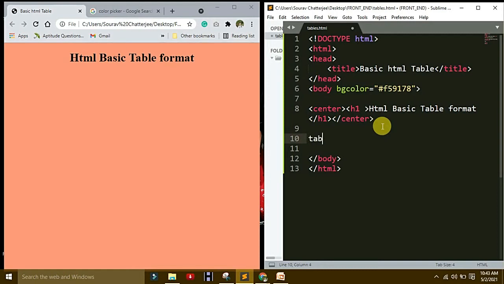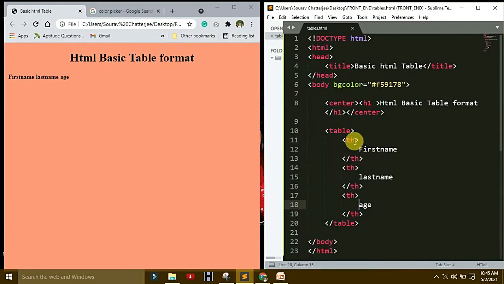Like make a table format. Okay, under table make a style.